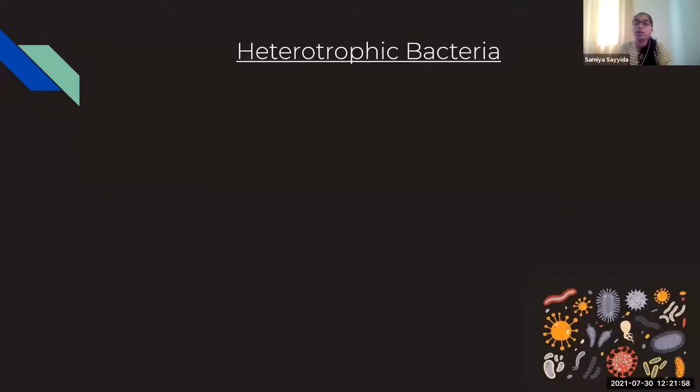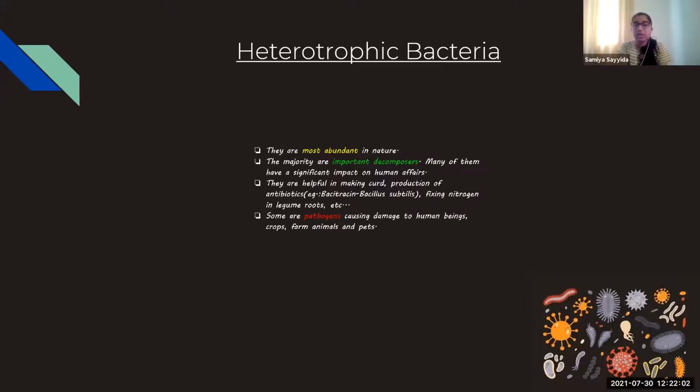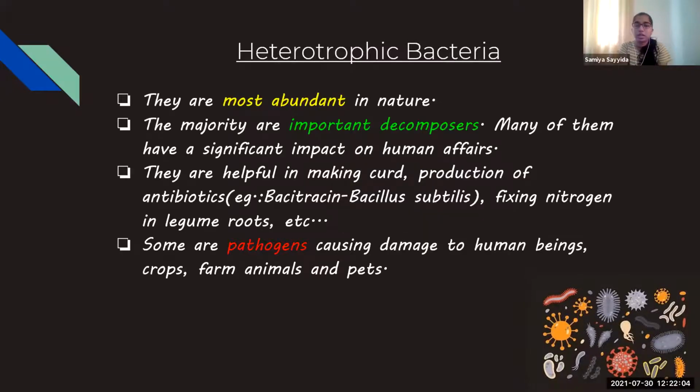Now we move on to heterotrophic bacteria. They are the most abundant in nature because, as we said in the starting, heterotrophs are the majority of bacteria, and the majority are important decomposers. Many of them have a significant role in human matters, and they are helpful in making curd, the production of antibiotics, and fixing nitrogen in legume roots.